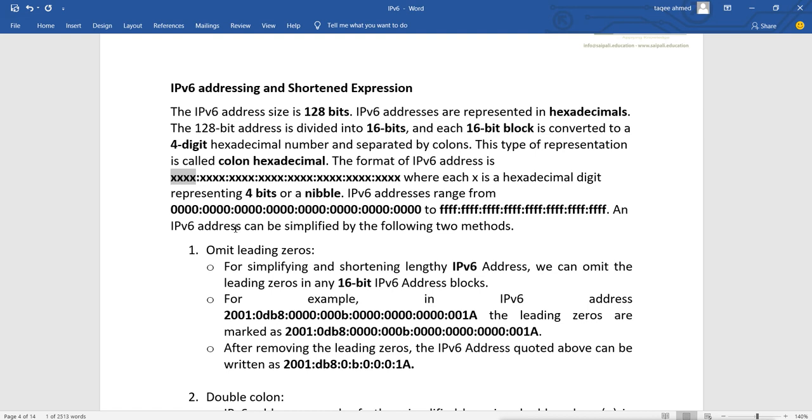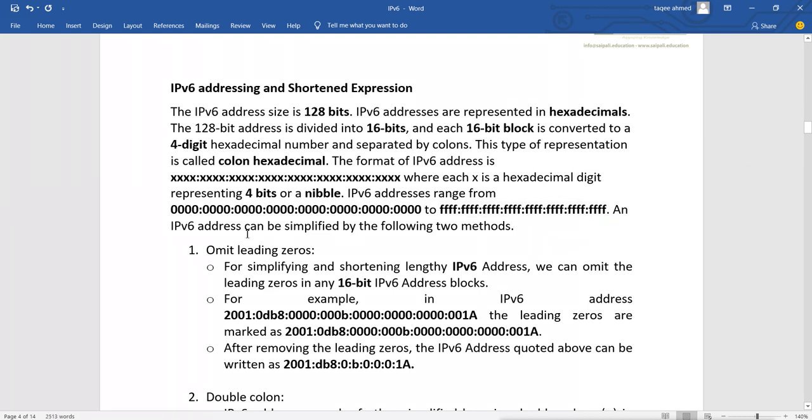This IPv6 address ranges from 0000 when all the bits are off, to FFFF when all the bits are on. Each group of 4 bits, when on, gives the hexadecimal number F, and if every bit is on, you get FFFF.